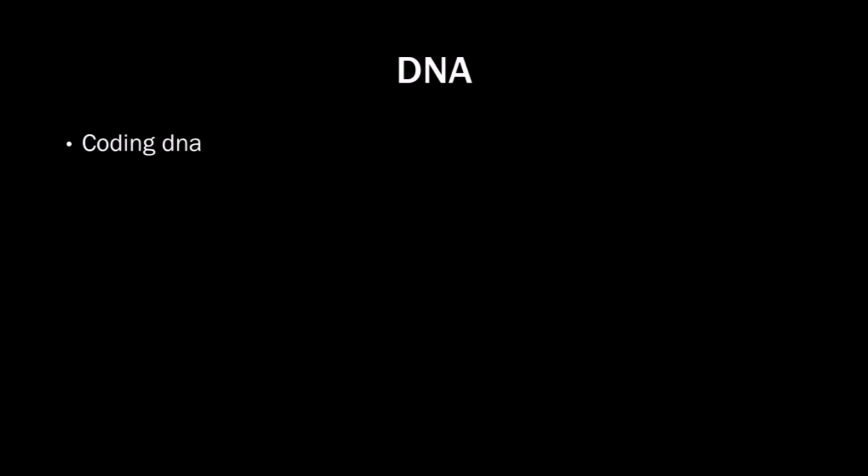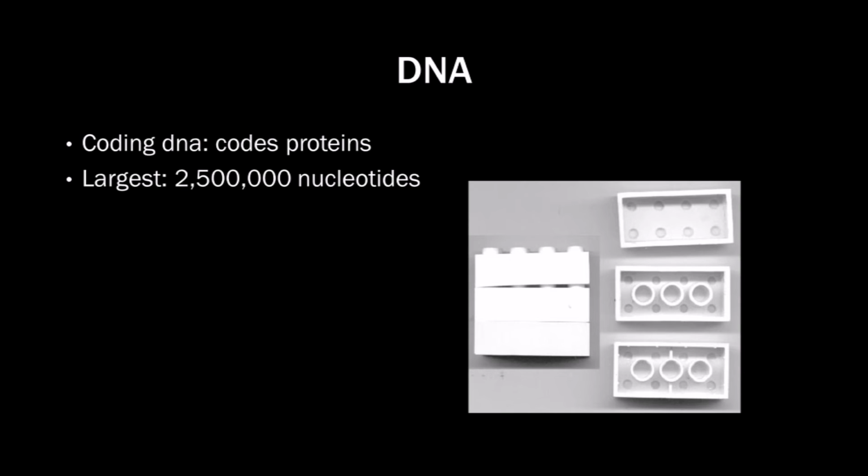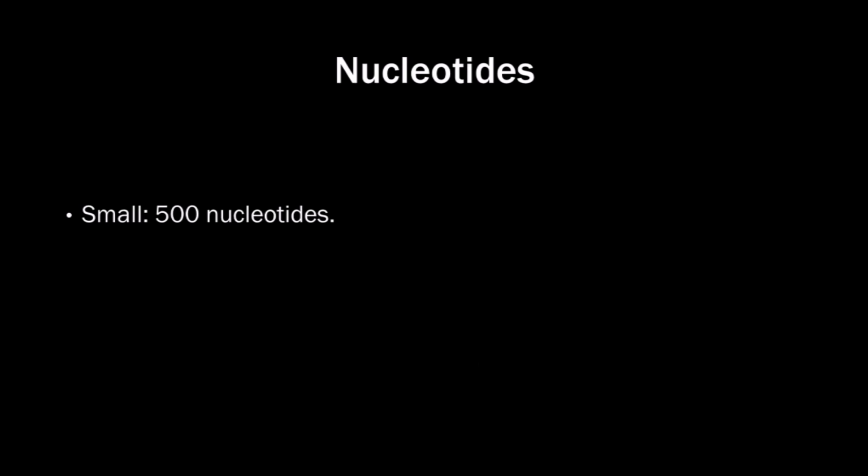It's the coding DNA. So it's like a recipe for a protein, which are the Lego blocks for life. The longest protein code is 2.5 million nucleotides long. It's easy to say that that would be impossible to form by chance at once. So let's take a much shorter one. One of the shortest protein codes is 500 nucleotides long. Let's see if this one can be formed by chance.